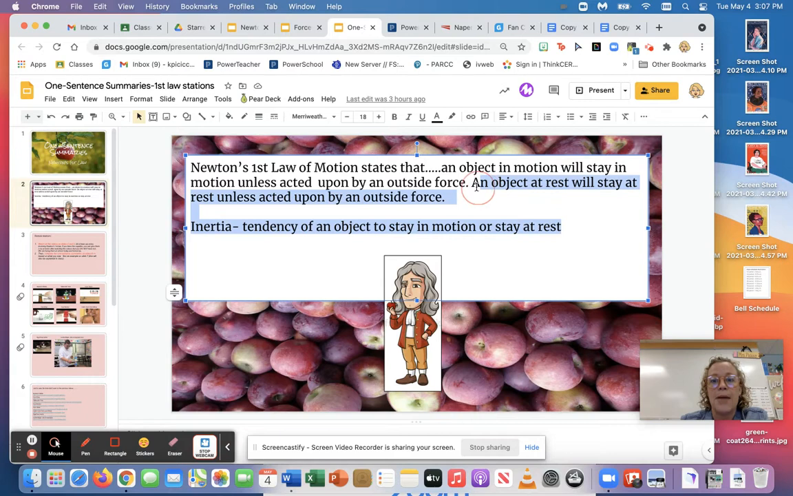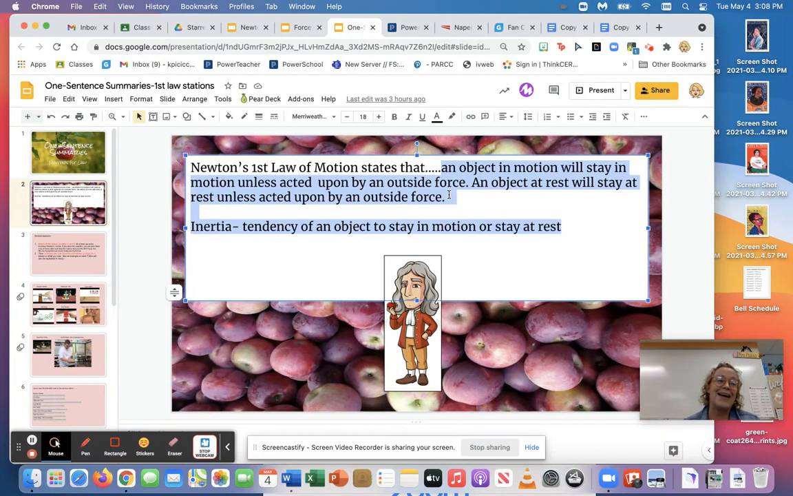You'll notice that mine looks probably different than yours. So we started yesterday by reminding ourselves what Newton's first law of motion is. So please type this into your sheet. If you take a look at it, it says Newton's first law of motion states that an object in motion will stay in motion unless acted upon by an outside force.